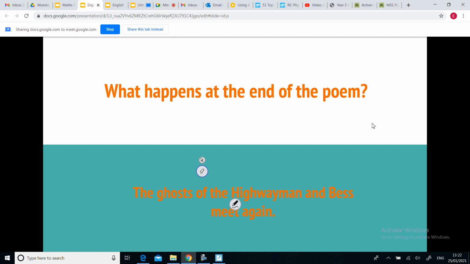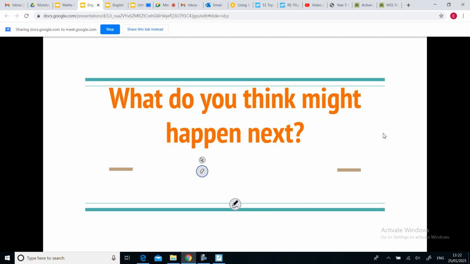Okay, so they might both be dead as characters, but they still meet again in the form of ghosts. So we know that they're ghosts, but they're still characters. They can still be involved in another verse of the poem. So what do you think might happen next in the poem?